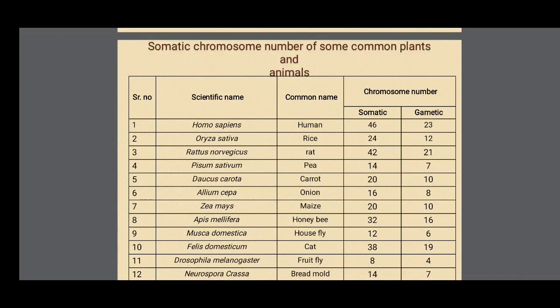Apis mellifera, honeybee: somatic cells possess 32, gametic cells possess 16 chromosomes.